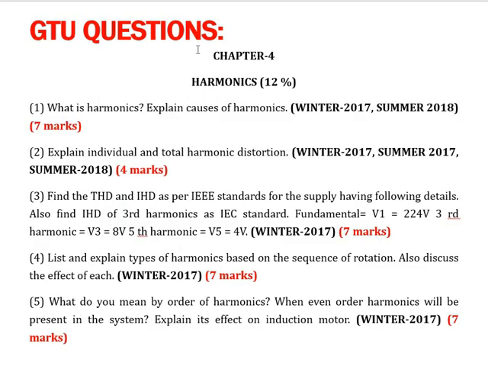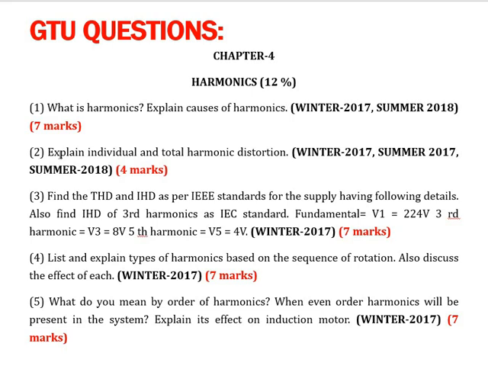Now these are the GTU questions from chapter number 4, having a weightage of 12% for the GTU examination, and these are the questions which were asked in previous GTU examinations. So the first question is: what is harmonics? Explain the causes of harmonics. It was asked in winter 2017 and summer 2018 for 7 marks.